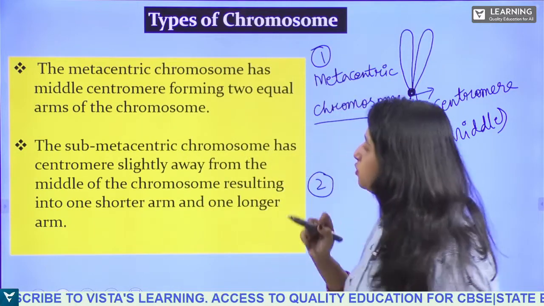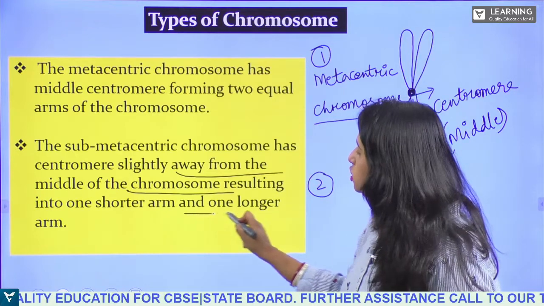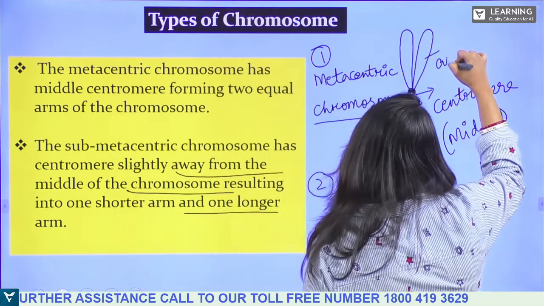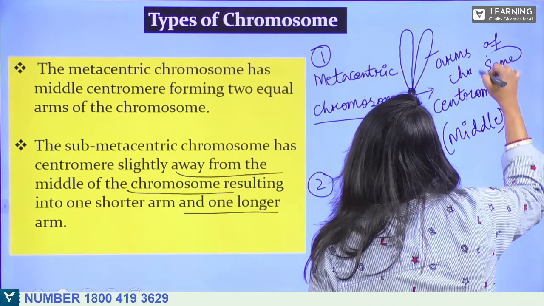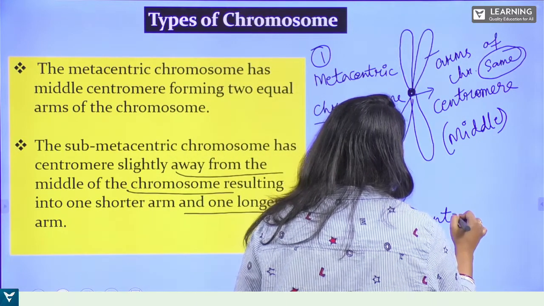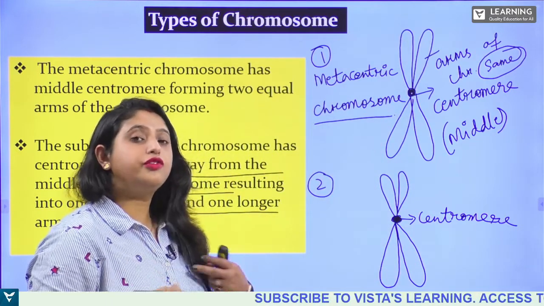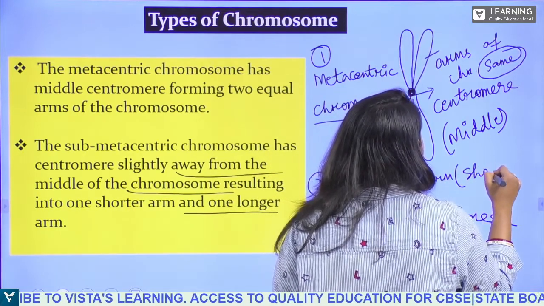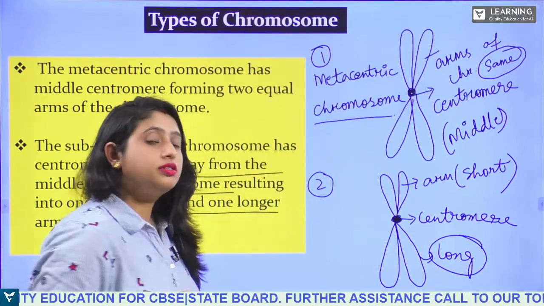So the submetacentric chromosome has a centromere slightly away from the middle of the chromosome, resulting in one short arm and one long arm. Here, in the earlier type, both arms of the chromosome are the same, but in this one the centromere is located a little bit far away from the middle. As a result, this arm is short and this arm is longer, right? So this is submetacentric.